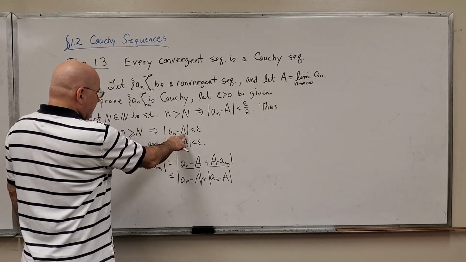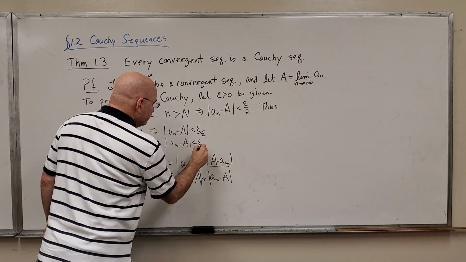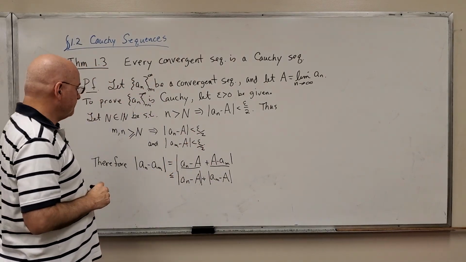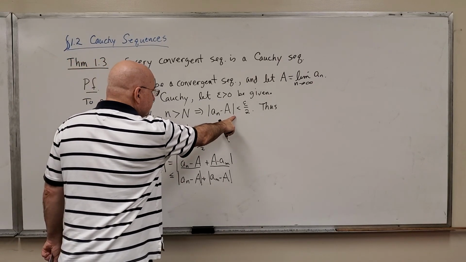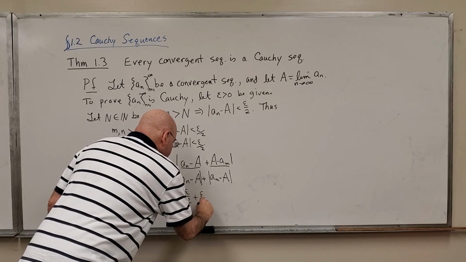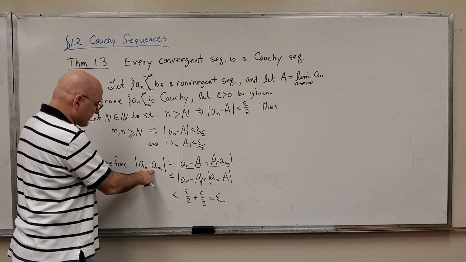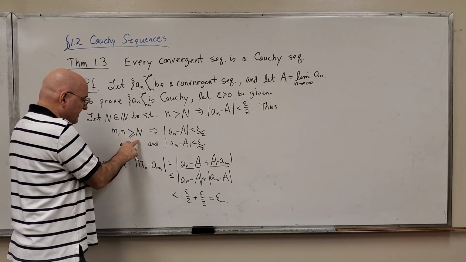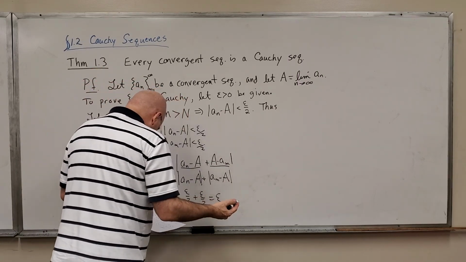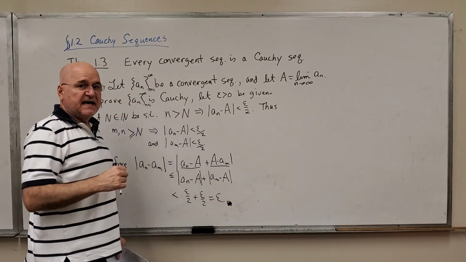But I know that the absolute value of A sub n minus A is less than epsilon over 2. Rewrite this. I forgot to put epsilon over 2 right here in both cases because of this. And that's less than epsilon over 2 plus epsilon over 2, which is equal to epsilon. So we have shown that the distance between A sub n and A sub m for any m and n greater than capital N is less than, strictly less than, epsilon, and that completes the proof. That proves that the sequence A sub n is Cauchy.